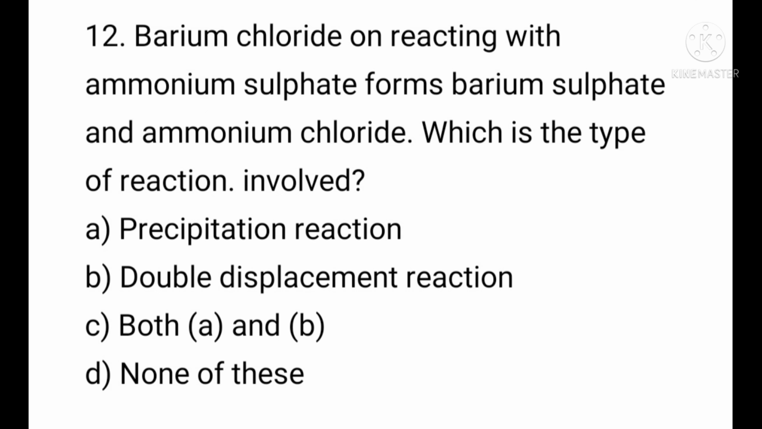Question number 12. Barium chloride on reacting with ammonium sulfate forms barium sulfate and ammonium chloride. Which is the type of reaction involved? A, Precipitation reaction; B, Double displacement reaction; C, Both A and B; D, None of these. Correct option is option C, both A and B. That is, precipitation reaction and double displacement reaction have occurred.